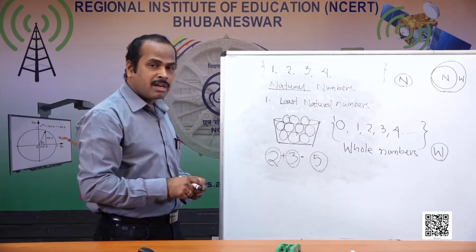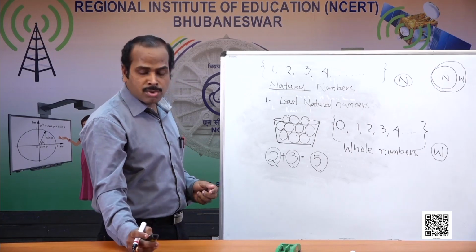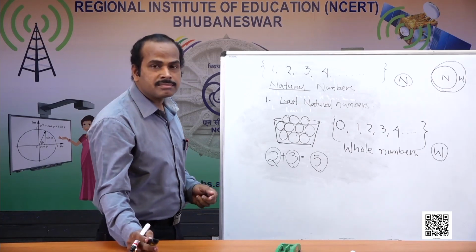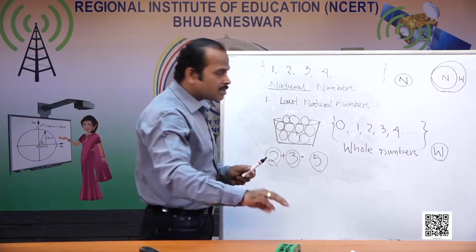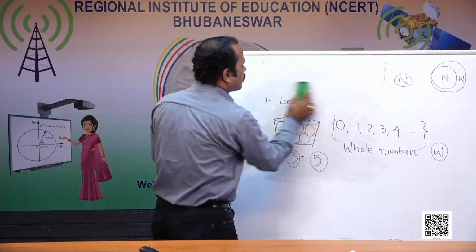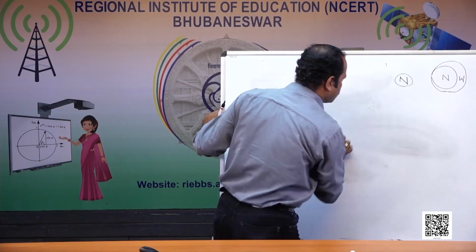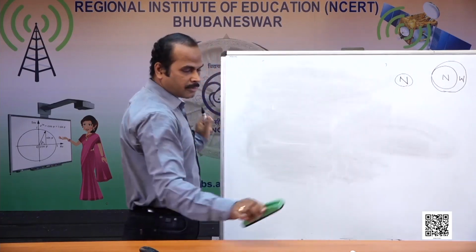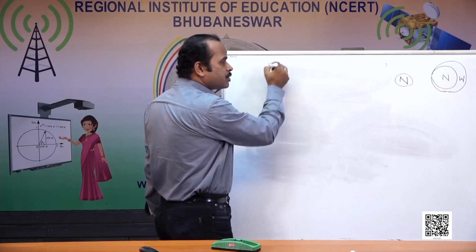But does it hold for subtraction, for the difference, also? To know that, let us go to the next. Suppose I have 5, a whole number.